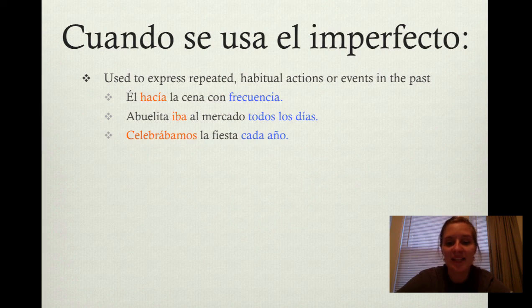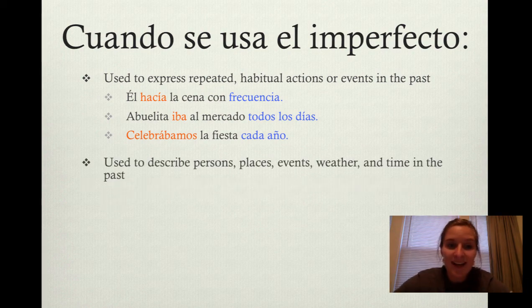Celebrábamos la fiesta cada año. This was something we did every year. So, it was repeated, therefore imperfect. You'll notice the words in blue, or the phrases in blue, those are key phrases for the imperfect. When you see those, you know to use el imperfecto.